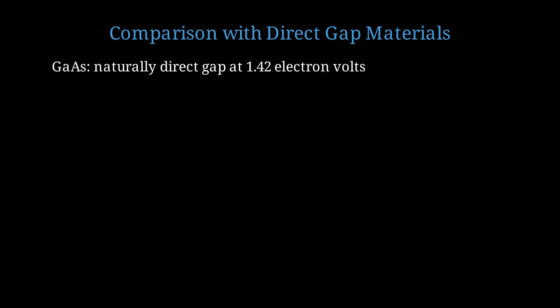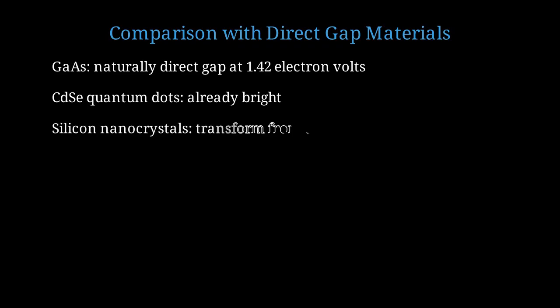It's instructive to compare silicon nanocrystals with naturally direct gap materials like gallium arsenide or cadmium selenide. Gallium arsenide has a direct band gap at 1.42 electron volts, with radiative lifetimes of nanoseconds even in bulk form. Cadmium selenide quantum dots are already bright emitters because the bulk material is direct gap. Quantum confinement just tunes the color. Silicon nanocrystals are unique because they transform from fundamentally dark to bright. This is the essence of the paradox we're exploring.